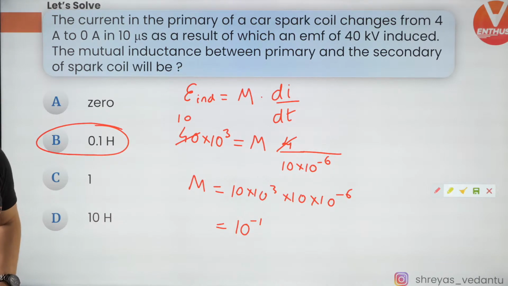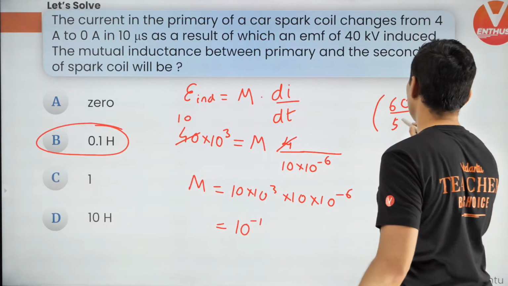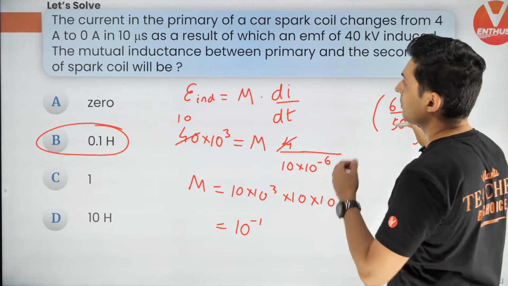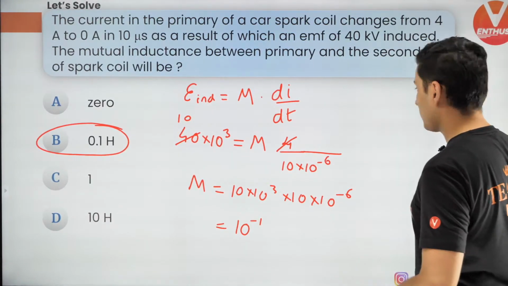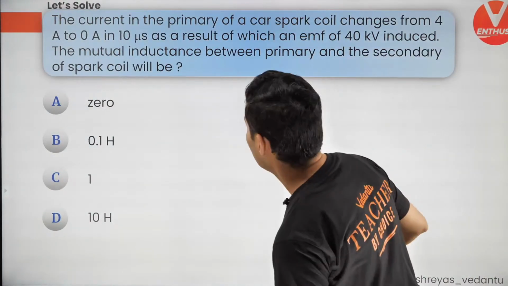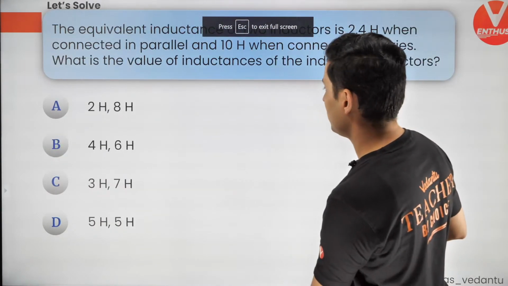Okay. So I think in the previous question, maybe I just wrote 600 by 500, or 500 by 600. I'm not sure. But I'll repeat it for the previous part.